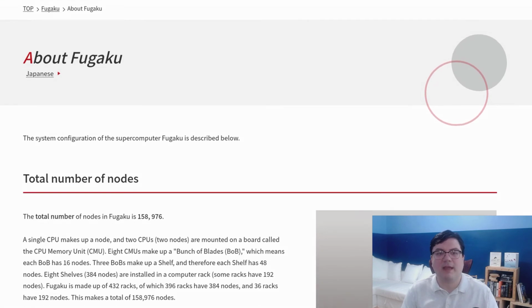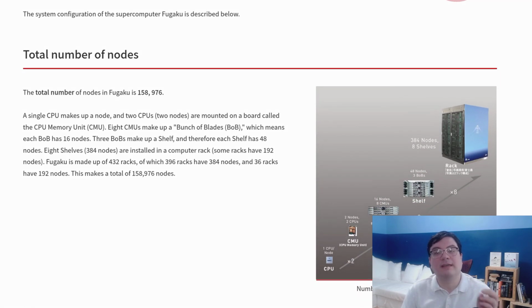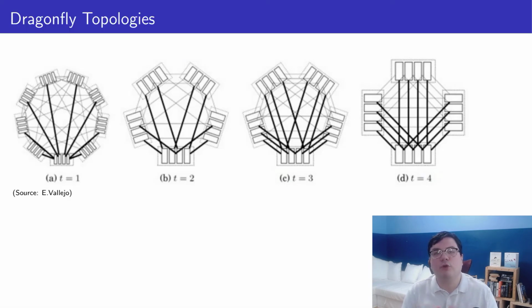Fugaku in Japan currently uses a 6D network, and it is the fastest machine on the planet at the moment. Some large modern supercomputers are being built using Dragonfly networks. Machines in the same rack are completely connected. Then, each machine is also connected to a fixed number of machines in other racks following a regular pattern. Analyzing and programming such a network is particularly difficult. The patterns are carefully selected to ensure a logarithmic diameter and a high bandwidth between any two sets of nodes.